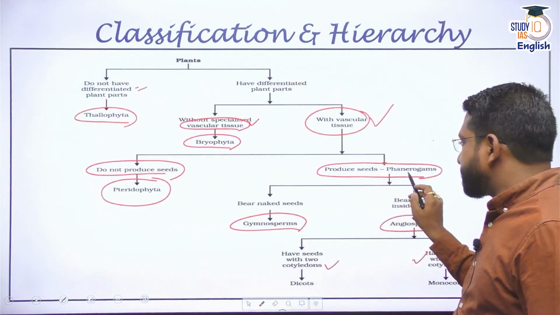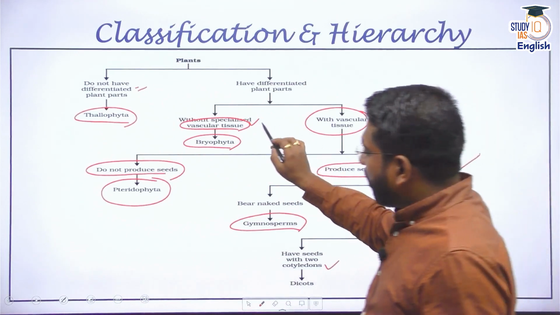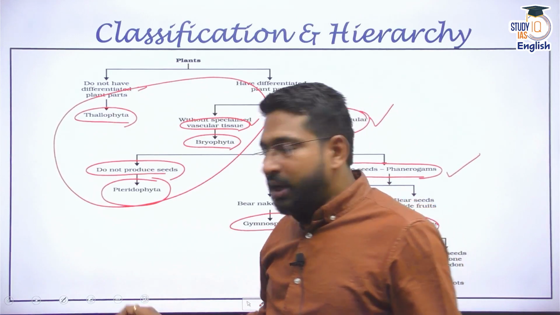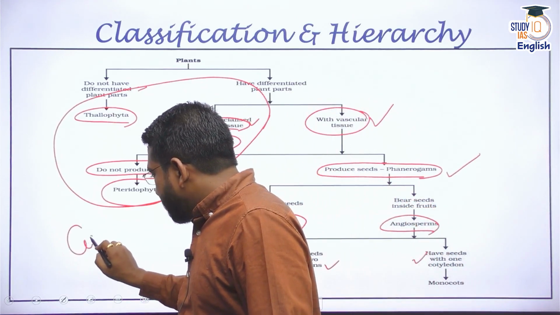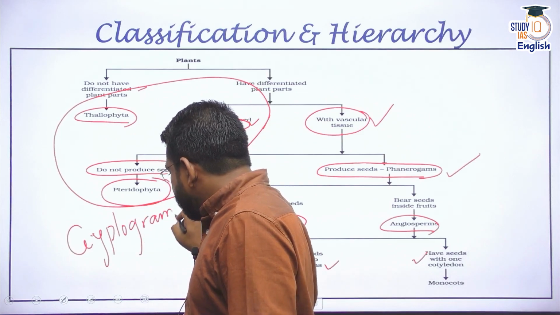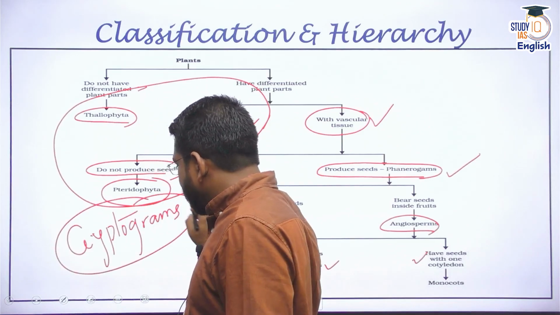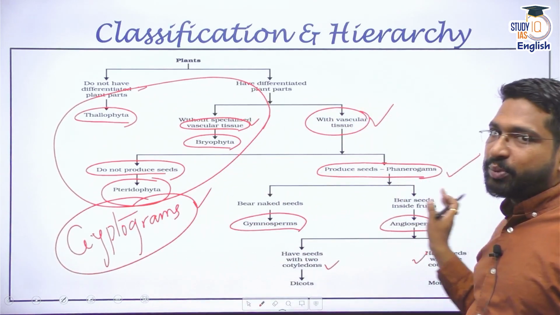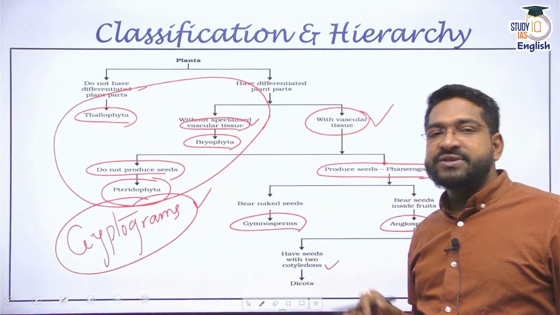The ones which produce seeds are called phanerogams. But all the three, Thallophyta, Bryophyta and Pteridophyta, are called cryptogams. Why? Because their sexual organs or sexual reproduction is actually hidden. That's why they are called cryptogams, and the opposite, seed producing plants, are called phanerogams.